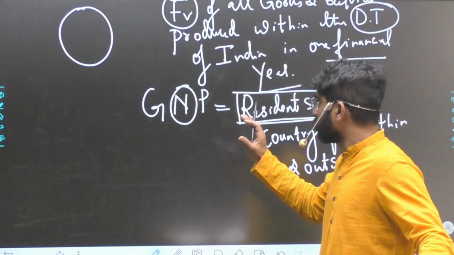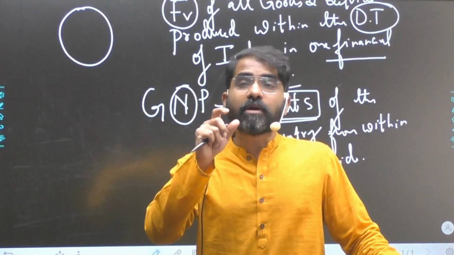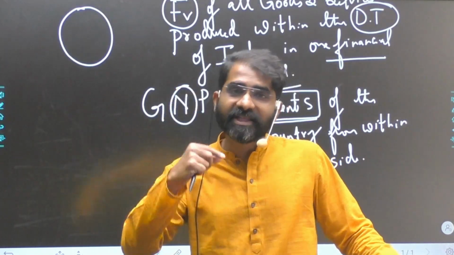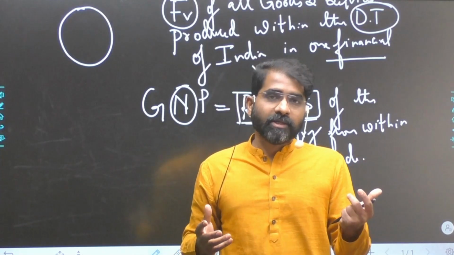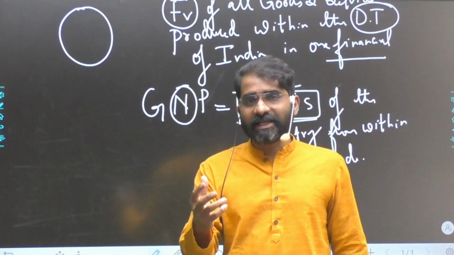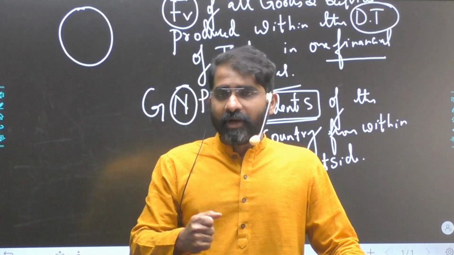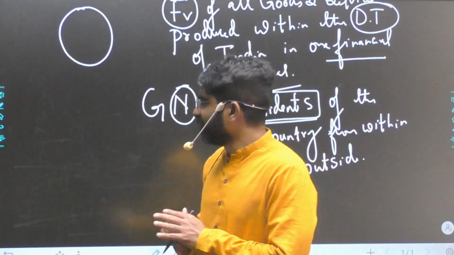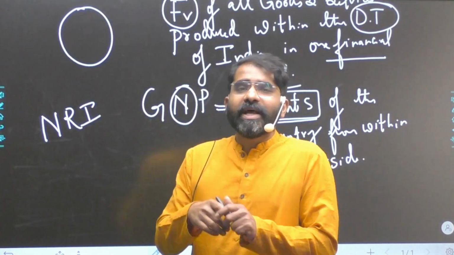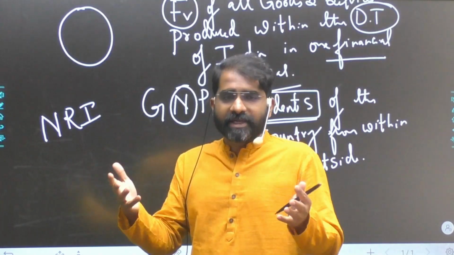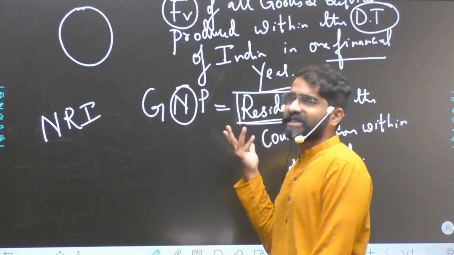So GNP talks about the total final value of all goods and services produced by the normal residents of the country from within and outside. So please don't get confused between a normal resident and a citizen. Here, for calculation of national income, residentship status is more important. It is not about citizenship status. A simple example, people generally get confused: will NRI income become part of my national income calculation? When I say normal resident, an NRI is a non-resident. Non-resident income will definitely not be part of my national income calculation.